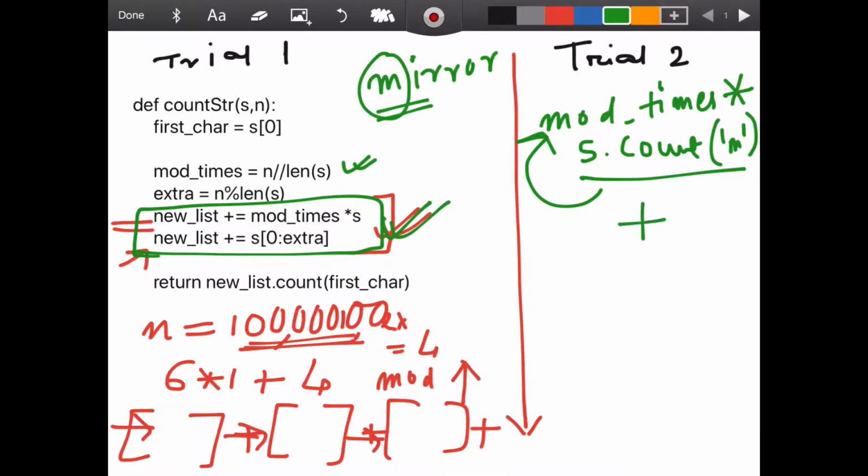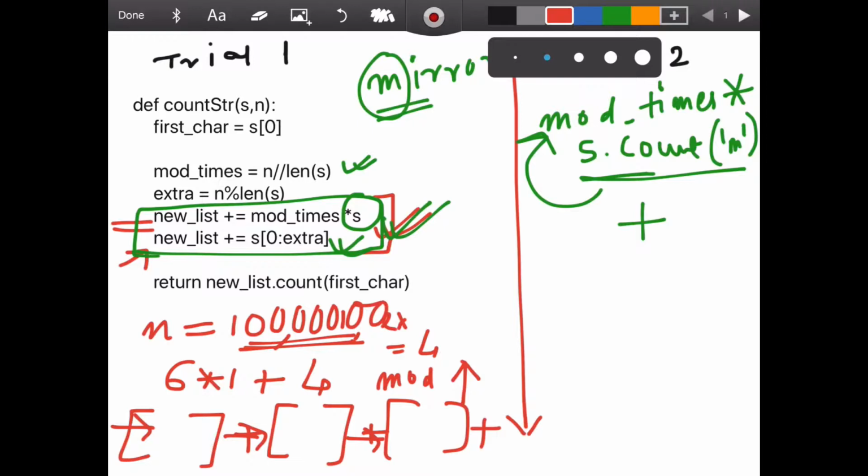And to this, I can quickly add the second portion, which I have already calculated here. The only thing that I have changed is, instead of multiplying by the list s, I'm just multiplying by the count.